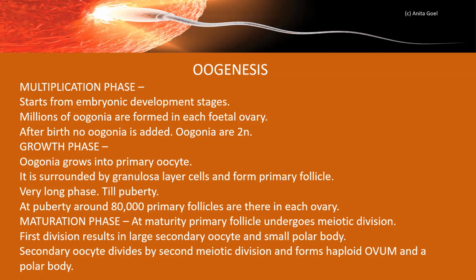It means sperm is bringing certain stimulating factor. In case sperm enters into secondary oocyte, now this second meiotic division is completed and again a haploid ovum is formed and a polar body is formed. Now the question is why this division is unequal. In case of spermatogenesis, from the primary spermatocyte, 4 spermatozoa are formed. But in case of oogenesis, from one primary follicle, only one ovum is formed.